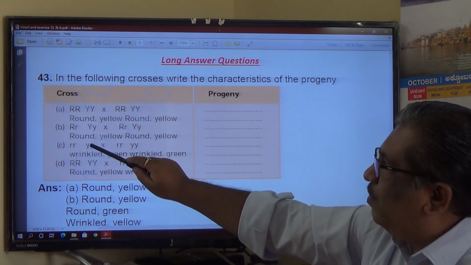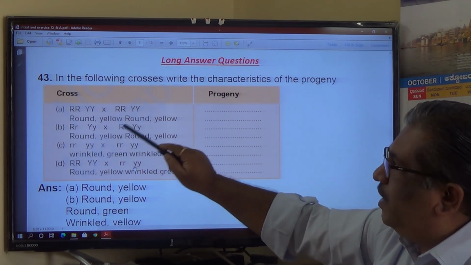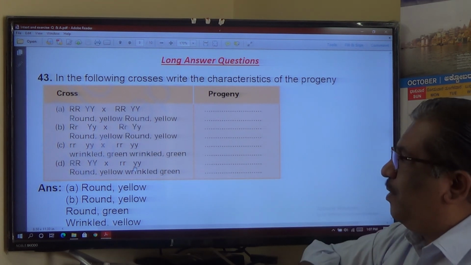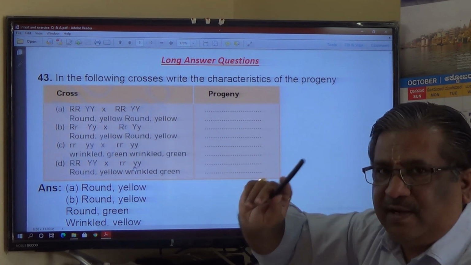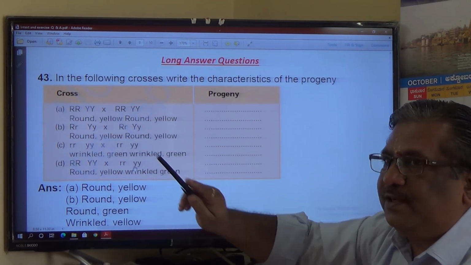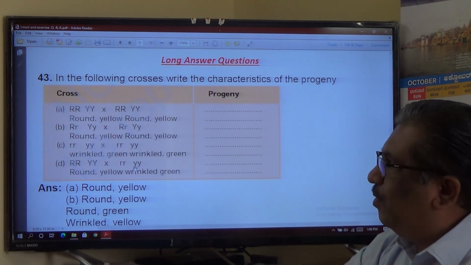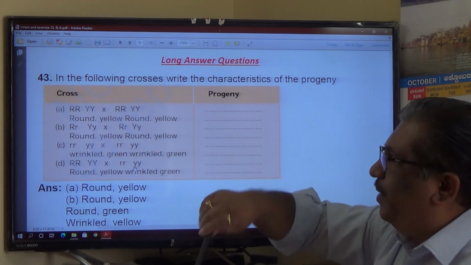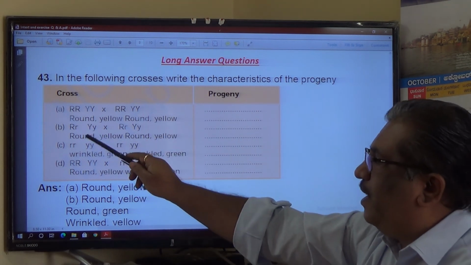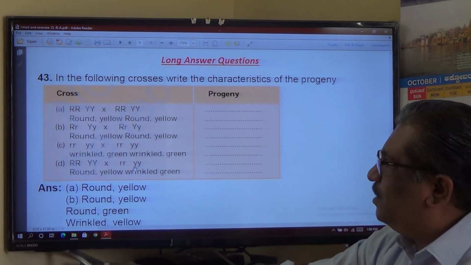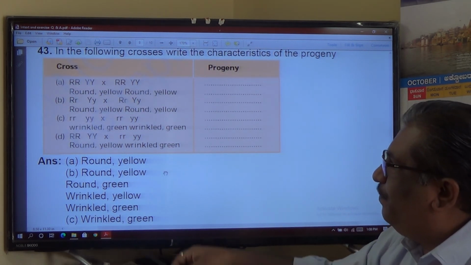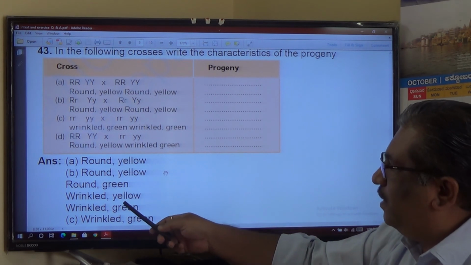Round yellow, round green, wrinkled yellow, wrinkled green. All these four combinations are possible. Remember, small r refers to wrinkled, small y refers to green. So, small r, small y combination is also possible. Therefore, wrinkled yellow, wrinkled green is also possible. Please remember. So, all the four combinations are possible here if you look at that. Round yellow, round green, wrinkled yellow, wrinkled green.